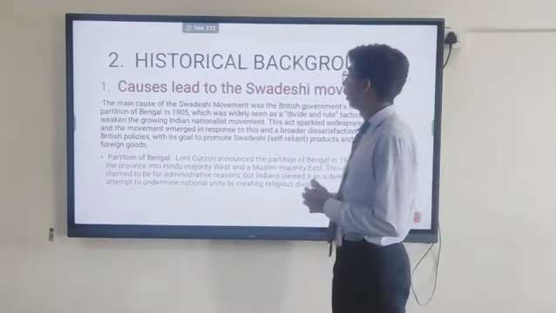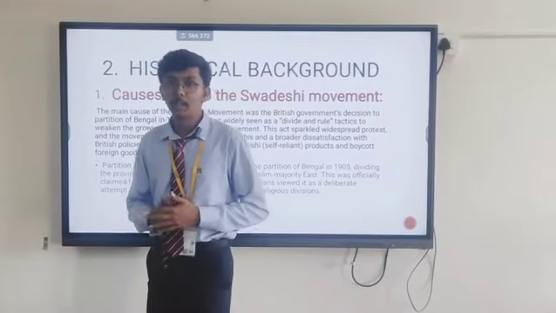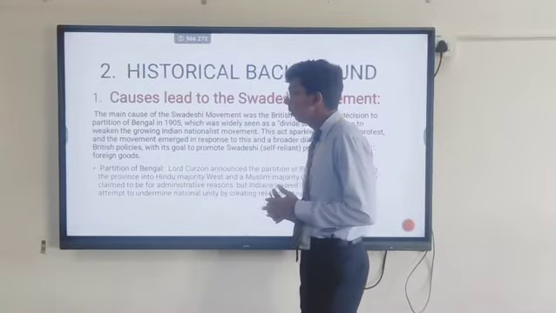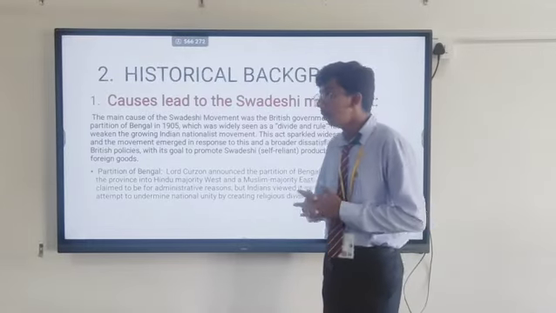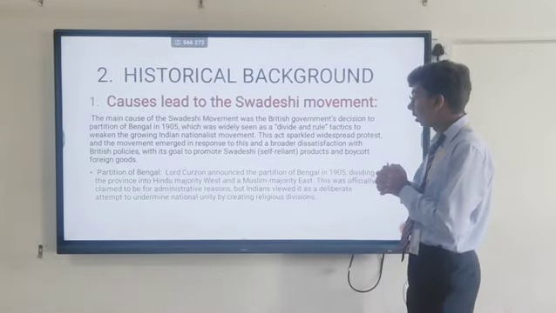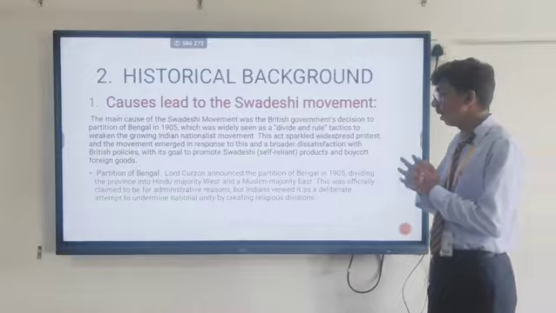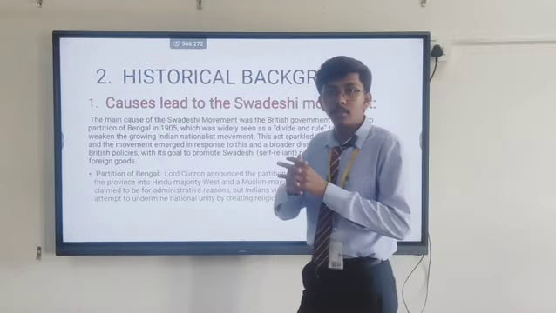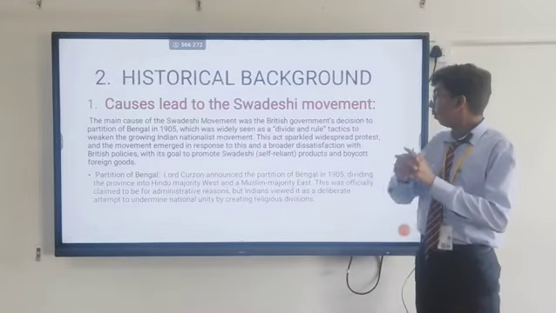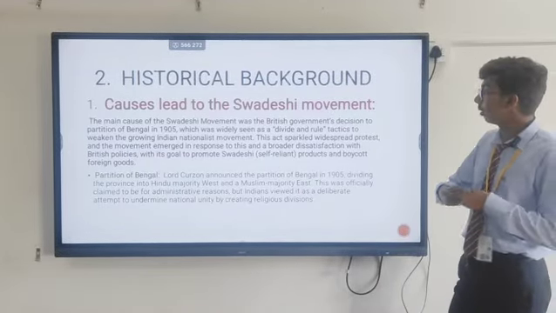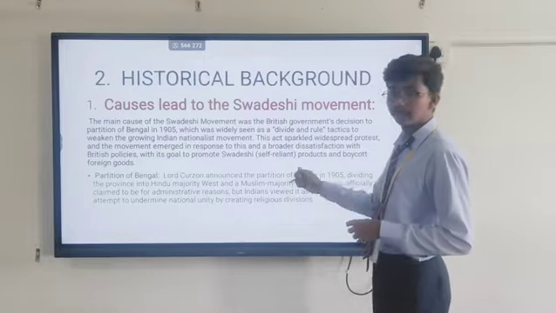So let's get into the historical background of the Swadeshi movement. The Swadeshi movement was led in 1905 in Bengal, due to the partition of Bengal, which was announced by Lord Curzon in 1905 by division of Hindu and Muslim. So this was widely seen as divide and rule. So let's get to the next movement of Swadeshi.